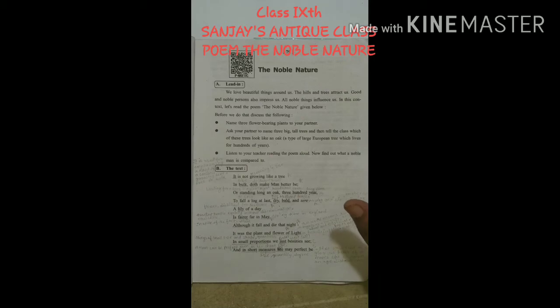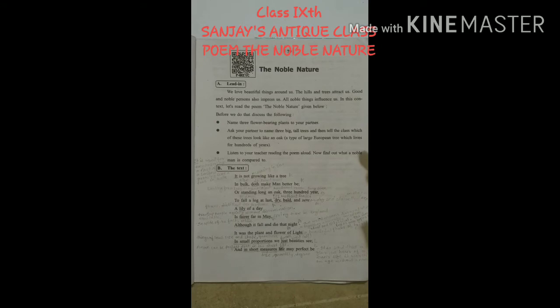It is saying that it is equitable, it is equal, in spite of the fact that, although it fall and die that night. That means the poet is trying to convince us by saying that the flower has a very short duration of time, whereas the oak tree has a long duration of time, that is 300 years. And these two stanzas say that the lily is much fairer than an oak.